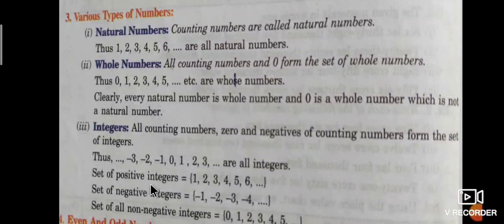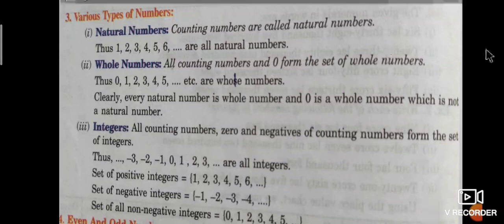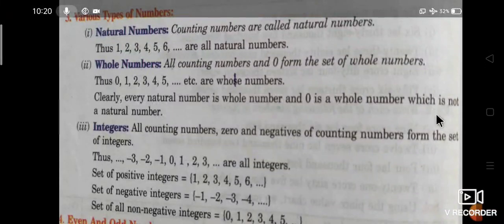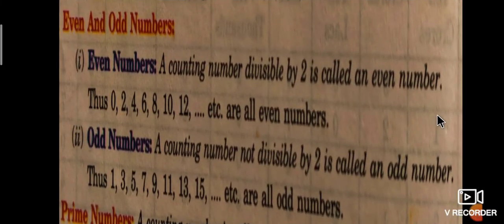The set of all positive integers is 1, 2, 3, 4, 5, 6. The set of all negative integers is minus 1, minus 2, minus 3, minus 4. The set of all non-negative integers is 0, 1, 2, 3, 4, 5, and so on. Remaining types of numbers we have studied in our classes.